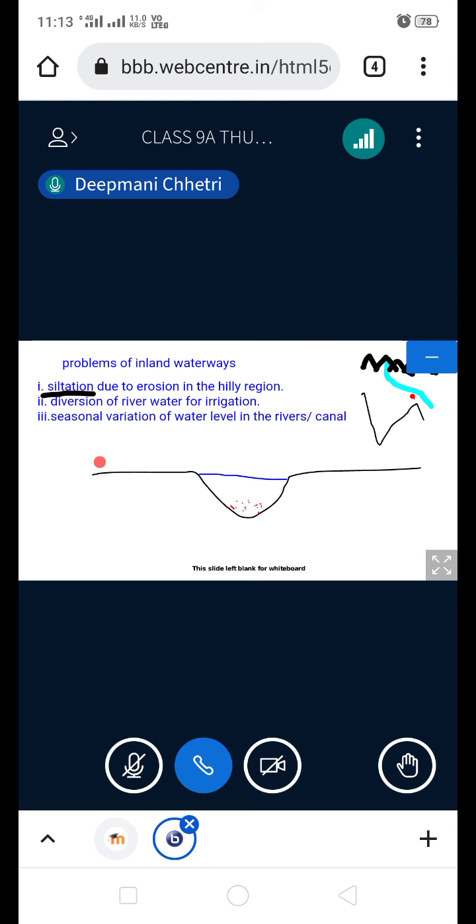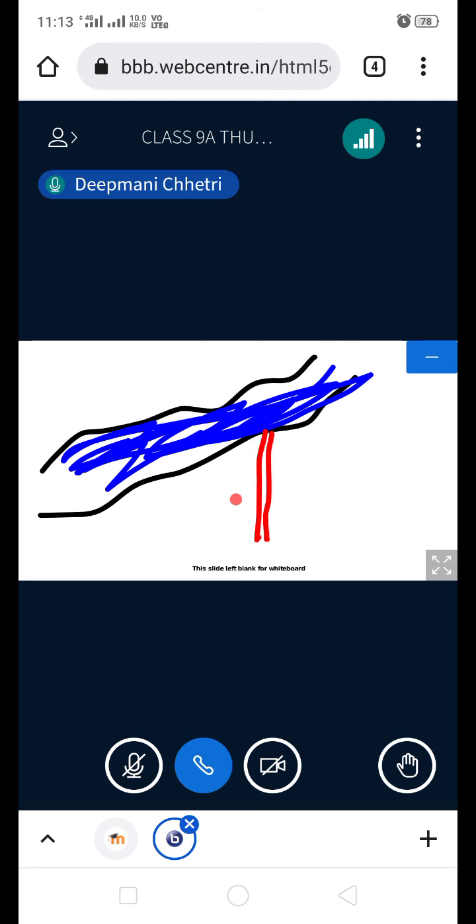Understood now? The last one we have got is seasonal variation in water level in the rivers and canals. Now all of you know very well, in India, monsoon is the main source of rain. And all the rivers, let it be perennial, let it be rain-fed rivers, rain-fed rivers totally depend on monsoon, but snow-fed rivers, perennial rivers to some extent also depend on monsoon.